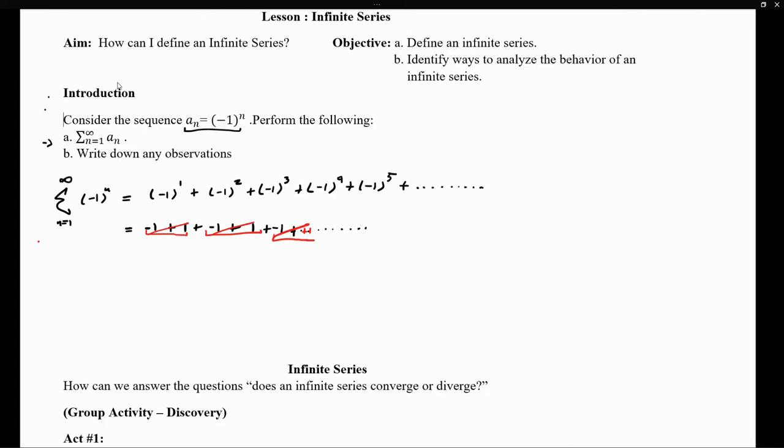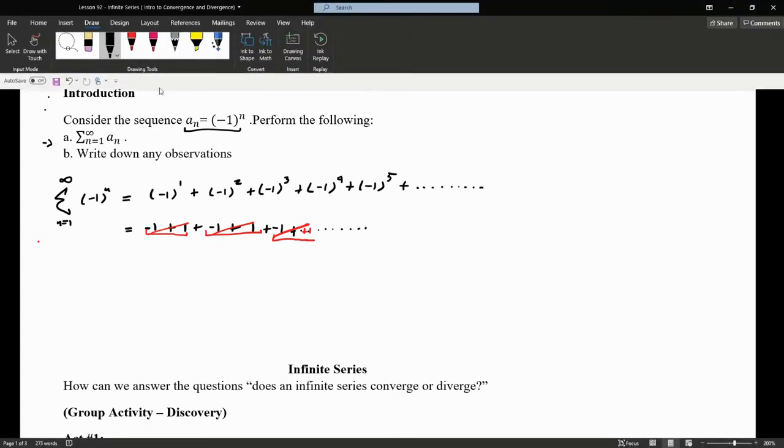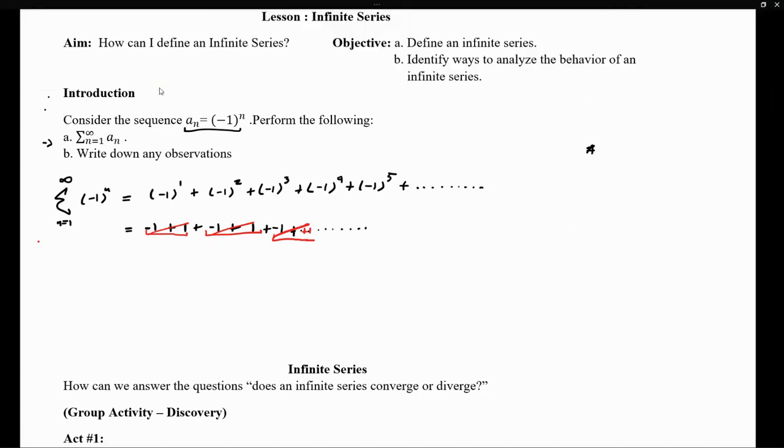So now we stop here and ask this question: are all the terms in this infinite sequence going to cancel out? And perhaps we can have an expression for our initial sum. Would it be okay for us to say that the sum is equivalent to 0?